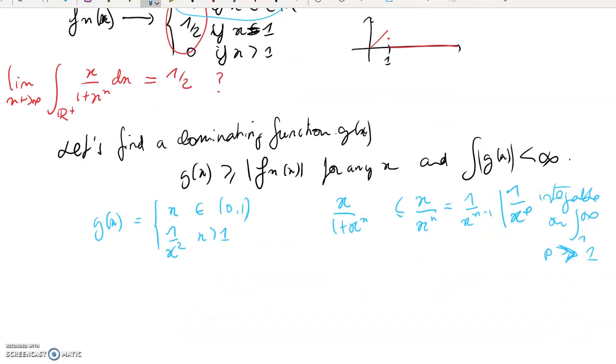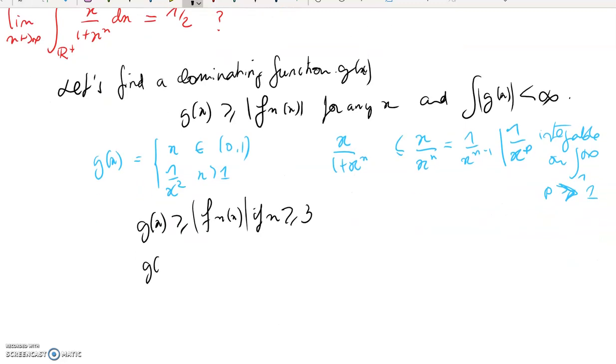Then we will have that g of x is greater or equal to fn of x as long as n is greater or equal to 3. And that's right, because we don't really care what the f1 or f2 functions are doing in that case. We just want to know what's happening at infinity. So if n is greater or equal to 3, we really have that g of x is greater than, well, even the absolute value, if we want to go with the theorem. All right, so we've got a dominating function.